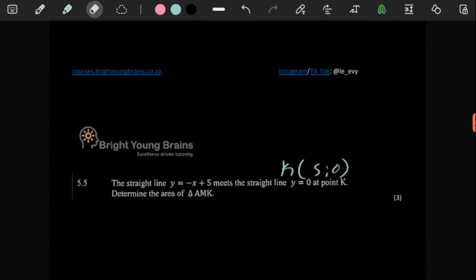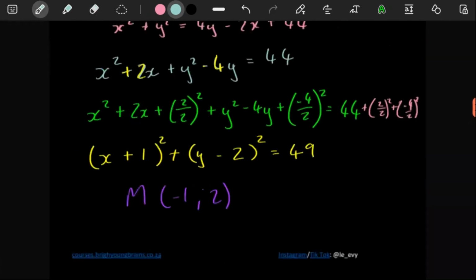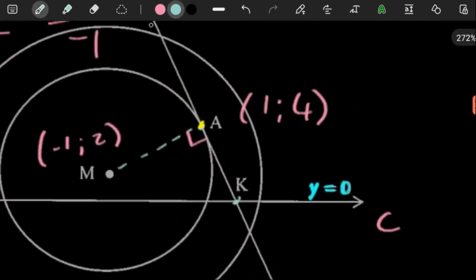5.5, they say here, the straight line of this equation, y is equal to negative x plus 5, meets the straight line y is equal to 0 at K. We know that. They said we should determine the area of AMK. A, we know to be (1, 4). So they want us to get the area of this triangle over here. It's not going to be difficult, because we have the perpendicular height here and we have the base.